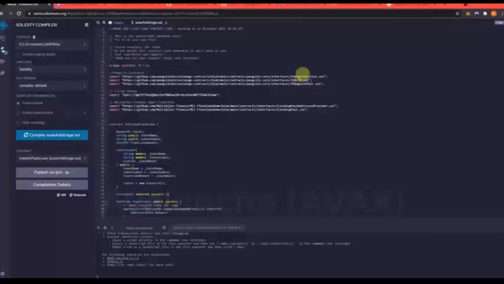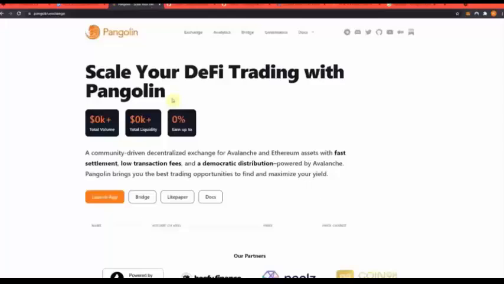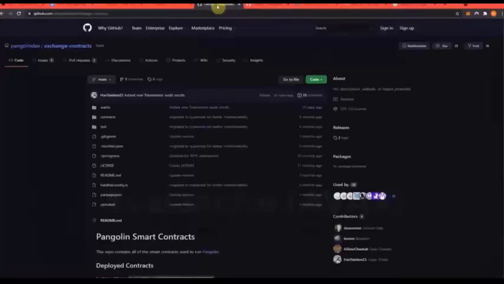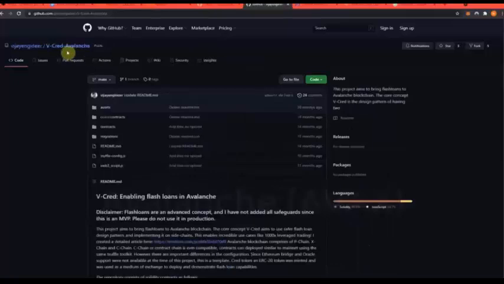Now what this is doing is we're using the Penguin DEX, which if you're unfamiliar with it, is this DEX right here, which works on Avalanche, and we are using its smart contracts. We're also using vCred Avalanche. They're the flash loan providers, so they are providing liquidity for us to trade our generated token back and forth really fast, and that's where the arbitrage opportunity actually comes from.